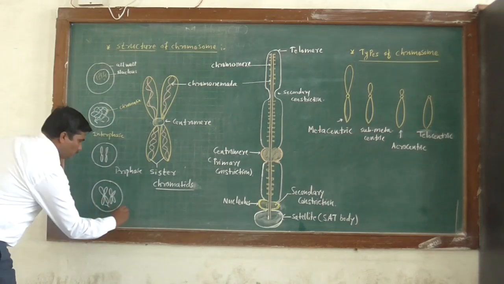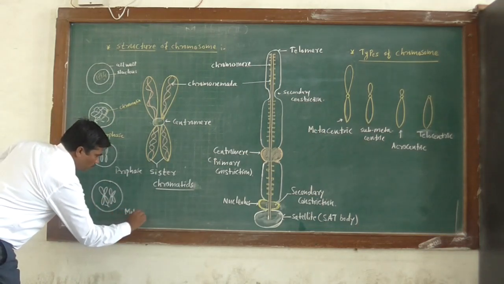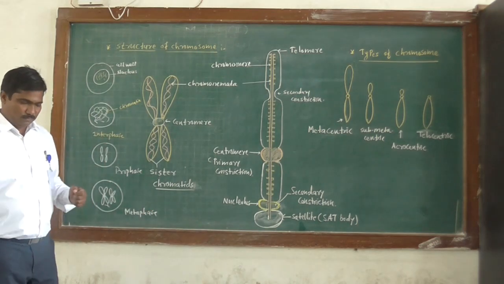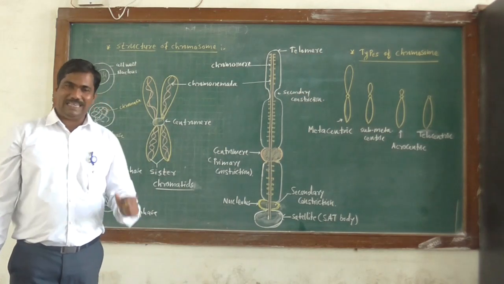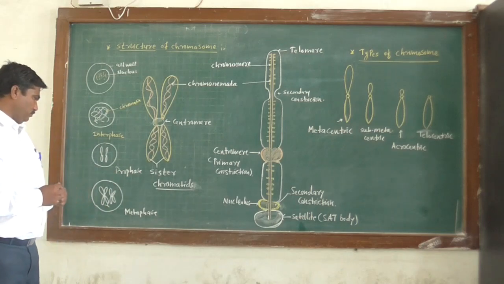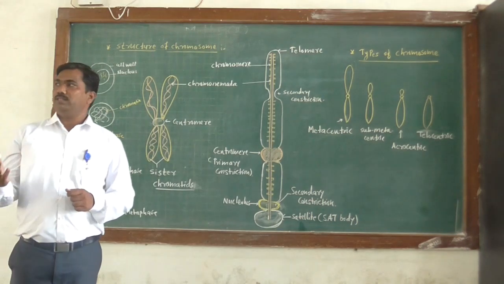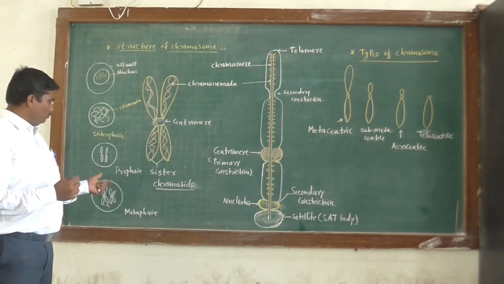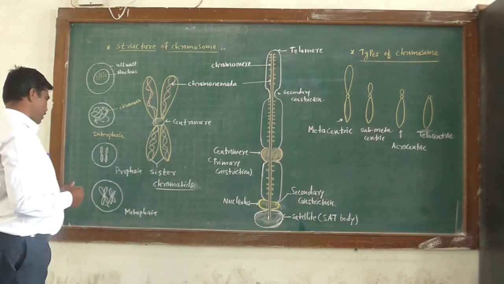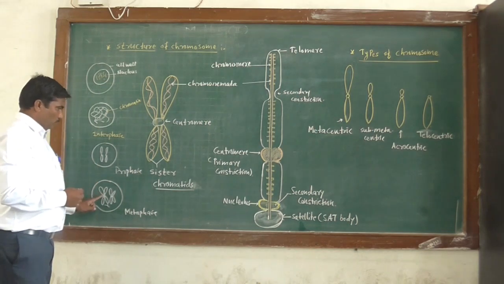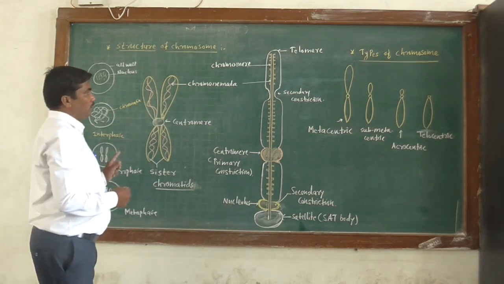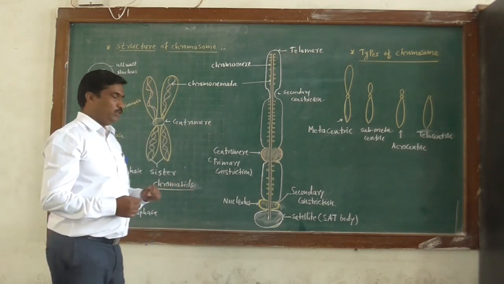So in metaphase, chromosomes are more visible. They become short, thick, or highly condensed. So in metaphase, chromosomes are well studied. In which phase are chromosomes well studied? The answer to this question: in metaphase, the chromosomes are well studied or more visible. Okay. Then we discuss the detailed structure of this chromosome.